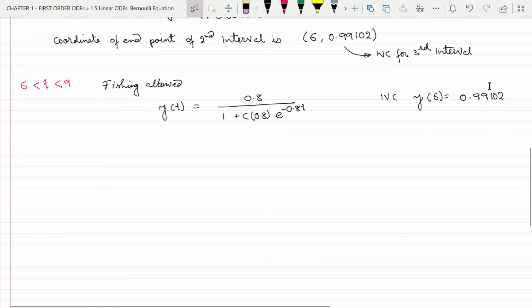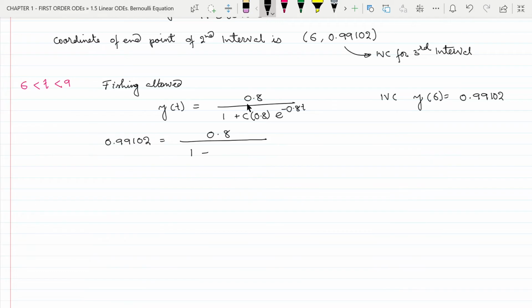Now let us put this initial value condition in this general solution to obtain the value of c. So we have 0.99102 equal to 0.8 divided by 1 plus c multiplied by 0.8 e to the power minus 0.8 multiplied by 6.